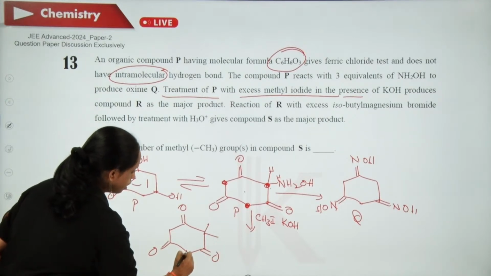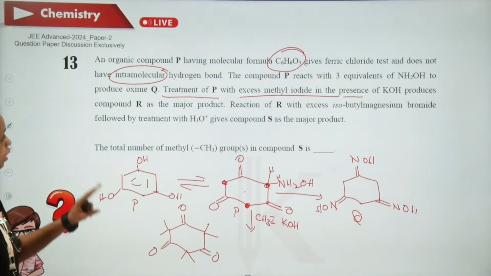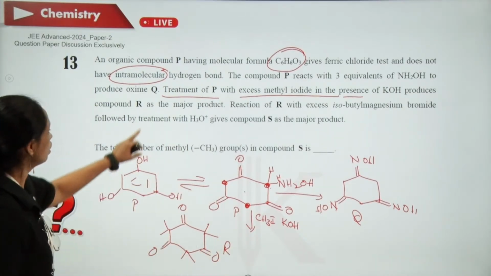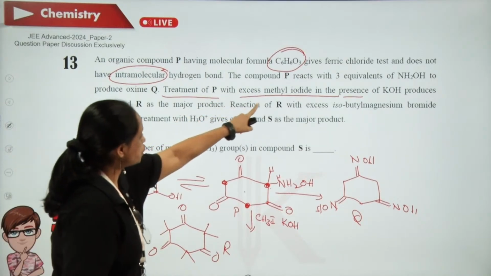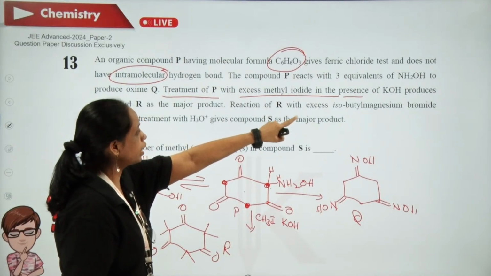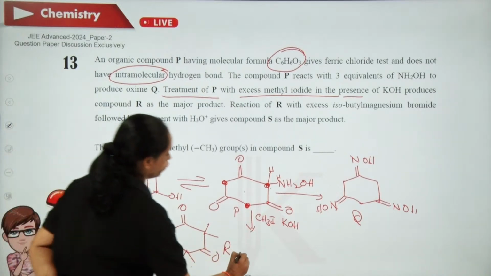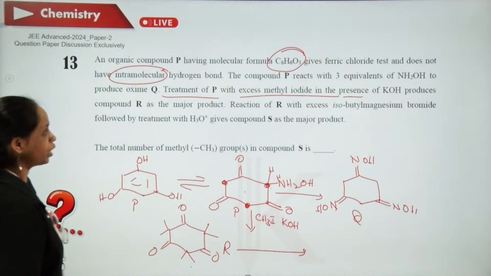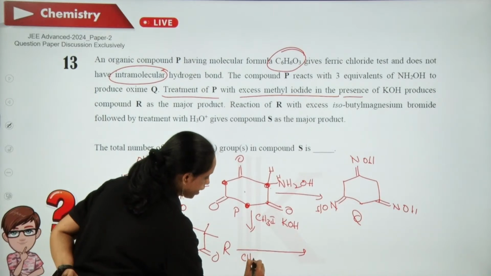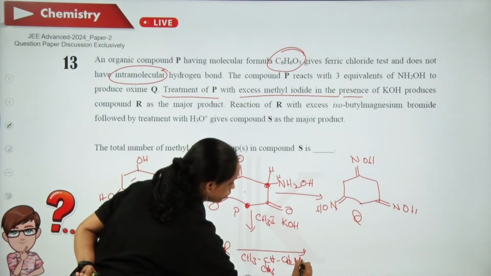Only thing is two methyl groups are added like this. Now that is not the end. Here this is R. This is the major product. Reaction of R with excess of isobutyl magnesium bromide. This R is made to react with isobutyl magnesium bromide. What is that? (CH3)2CHCH2MgBr.